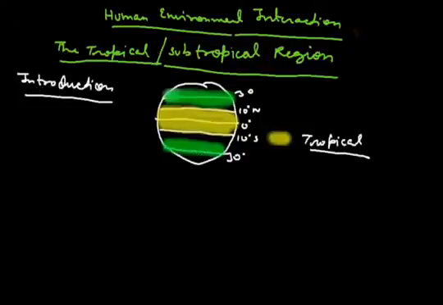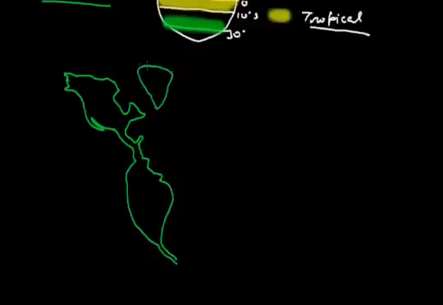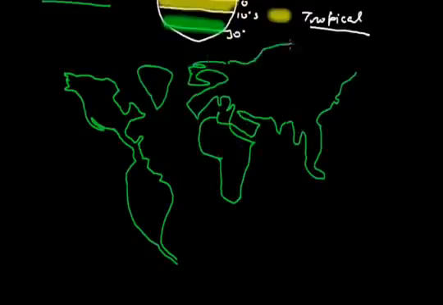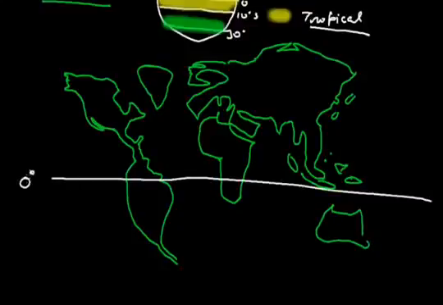I think the tropical and subtropical areas are clear. This tropical area is also known as the equatorial region. This is the 0 degree line, and these areas are the tropical areas.